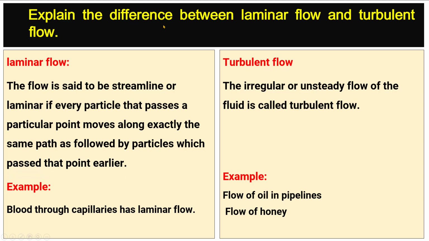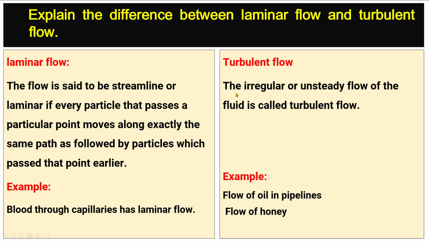Explain the difference between laminar flow and turbulent flow. Laminar flow: the flow is said to be streamlined or laminar if every particle that passes a particular point moves along exactly the same path as followed by particles which passed that point earlier. Example: blood through capillaries has laminar flow.